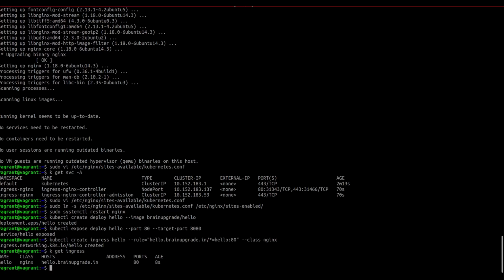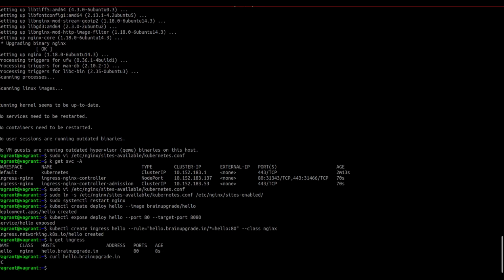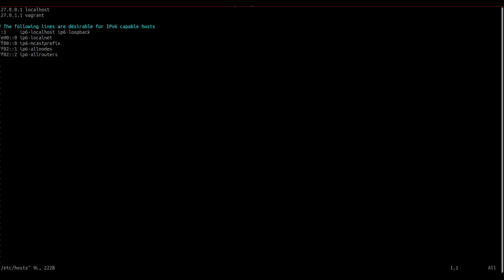Now let us check if our app responds to this request. Okay, so right now there is no response, so we need to add the master node IP and the URL to the background host file. The way to do it is to edit the /etc/hosts file.